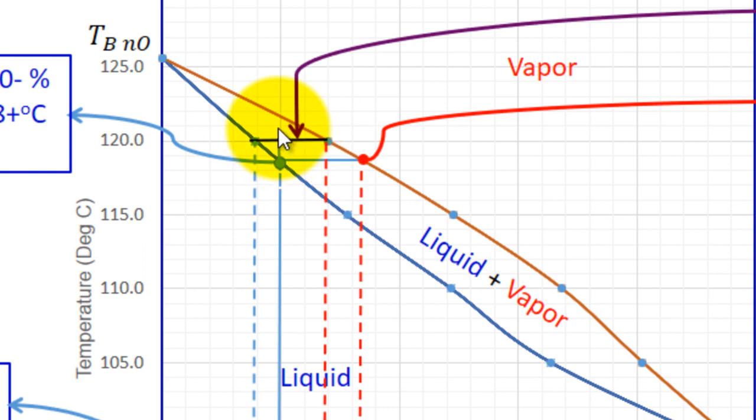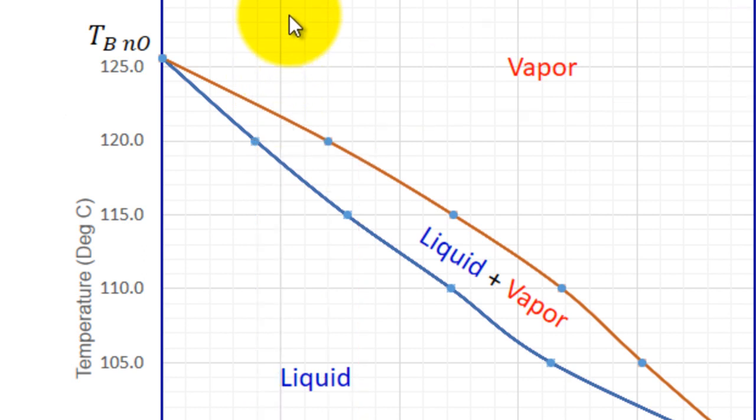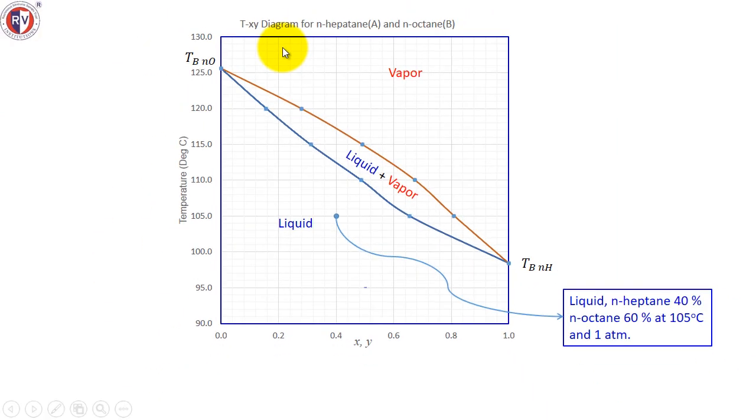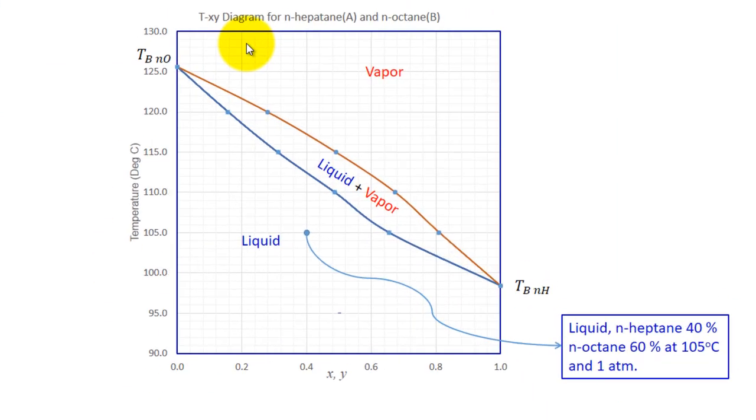If you continue here, the point may reach this temperature. At that time this will be the tie line, and you will get the corresponding X value here and Y value here. This is what happens on further heating. And at this point, everything will become vapor. Then the vapor temperature will start increasing if you increase the temperature. That's what will happen.